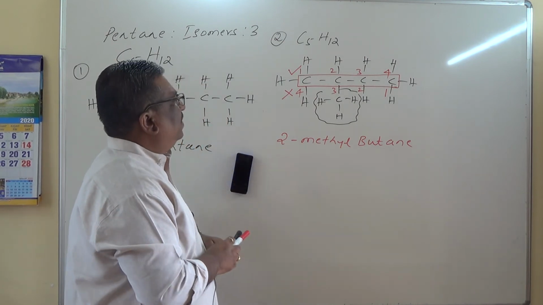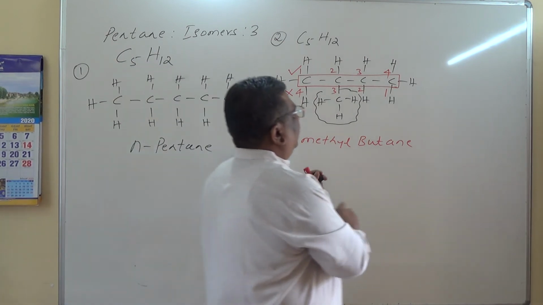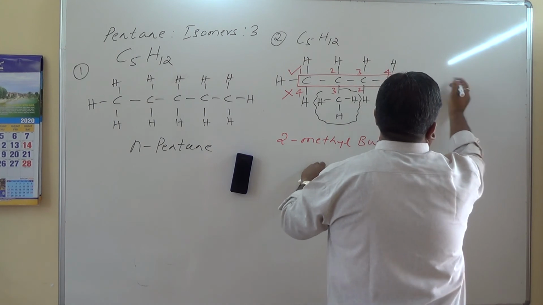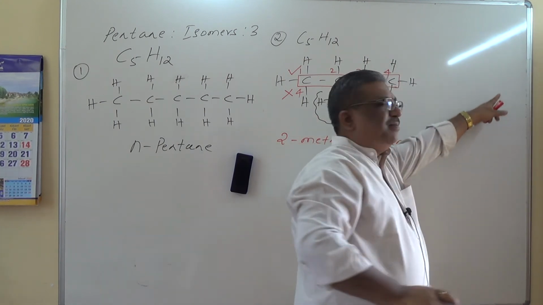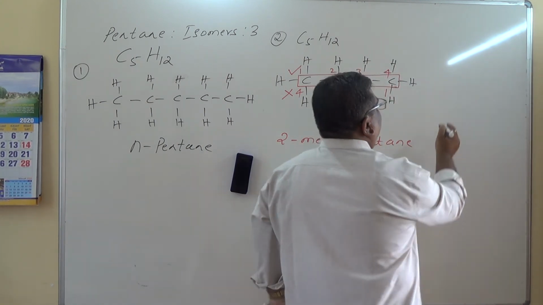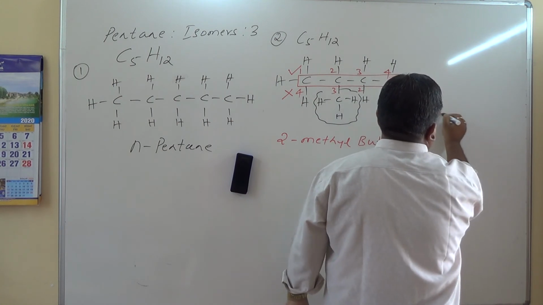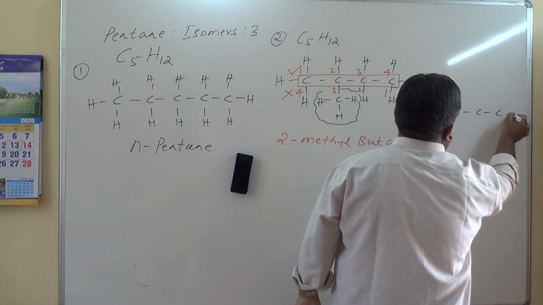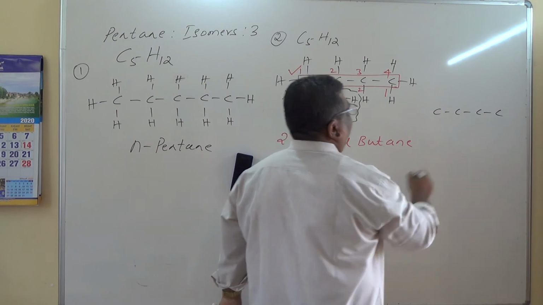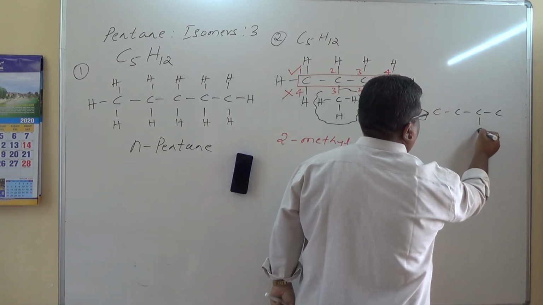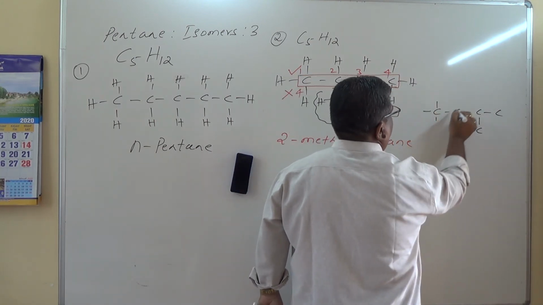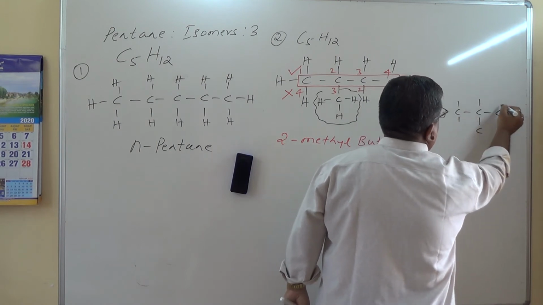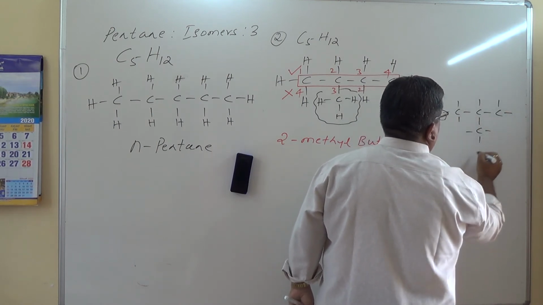Next isomer. See, I said here, if I put something like this in this space, is it visible if I write here? Okay, fine. Let me write the same compound here like this: 1, 2, 3, 4. Add the carbon atom here. See, balance the valencies.